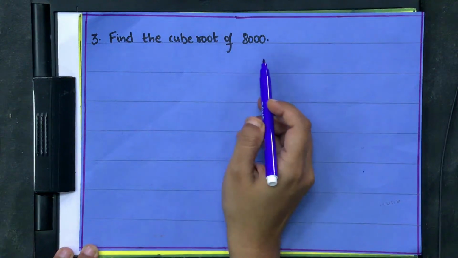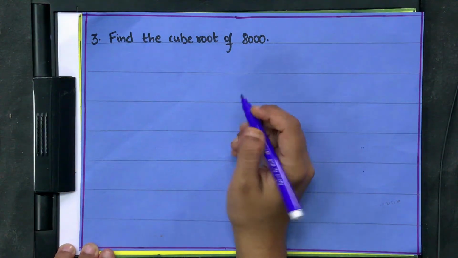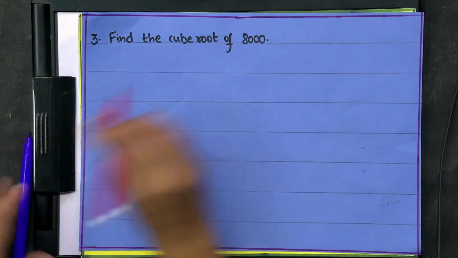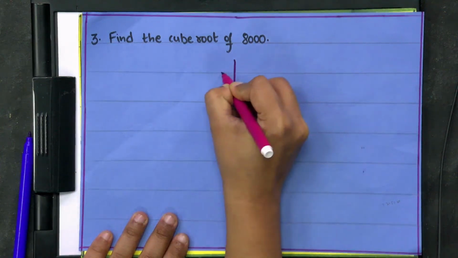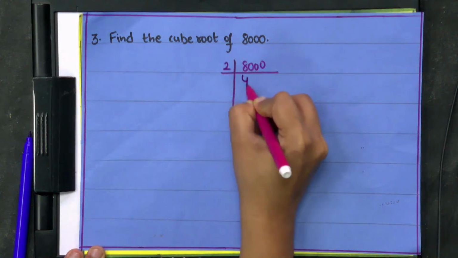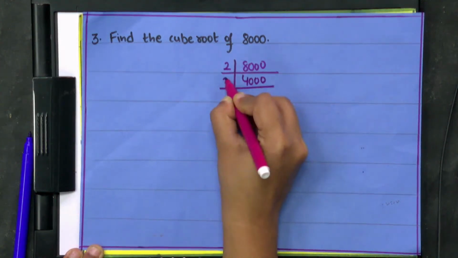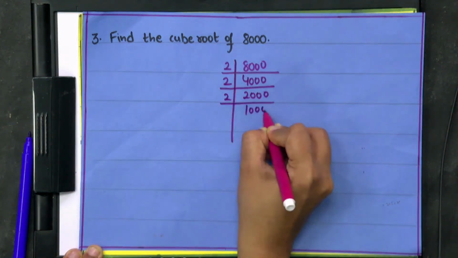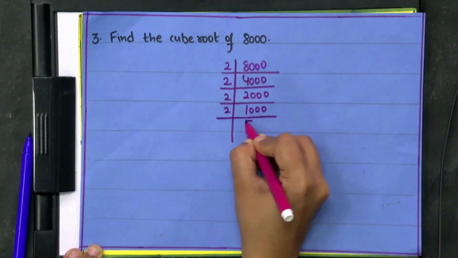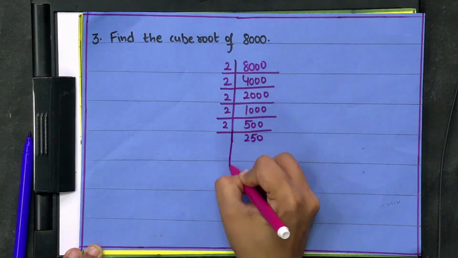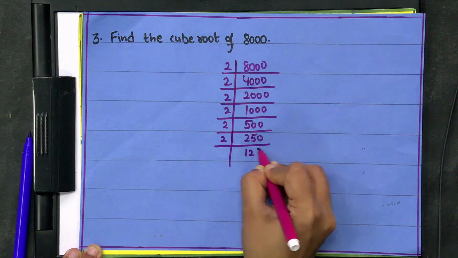Now another question: find the cube root of 8,000. This seems to be really very easy. We can easily divide this number by 2 first. So first of all, find the prime factors of 8,000. You will get 4000, then 2000, then 1000. Again this is divisible by 5, 500, then 250, then you will get 125.